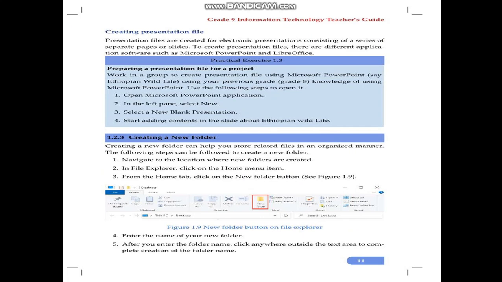The best way is by creating and putting our files under a folder. Therefore, a folder is a container or a storage place that holds our different files. It can be pictures, audio, video, animation. It can also hold our programs in an organized manner.